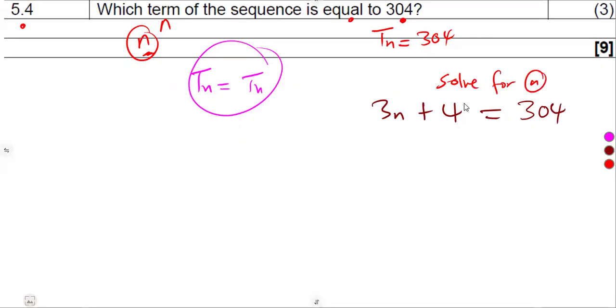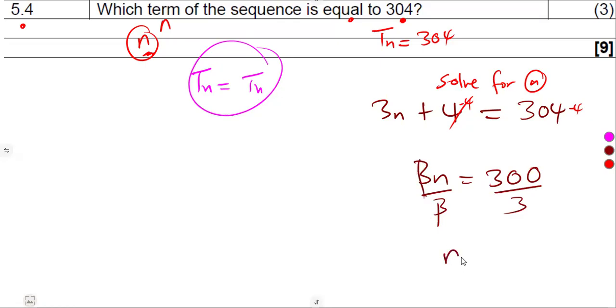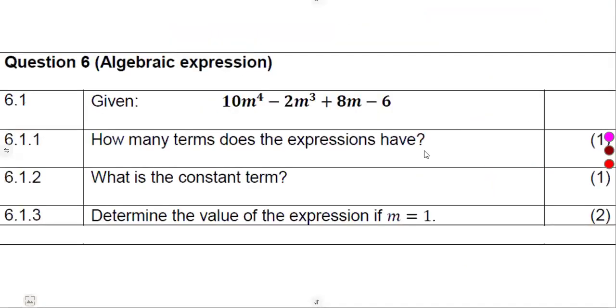So we're going to subtract 4 here to get rid of this 4. So that's 3n is equal to 304 minus 4. That is going to give us 300. Divide by 3 both sides. So our n is going to be 100. We can just use your calculator. So this one was a little bit direct.